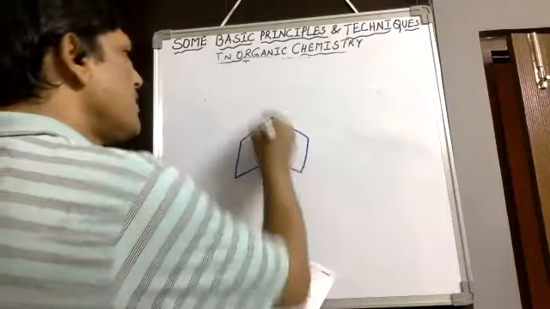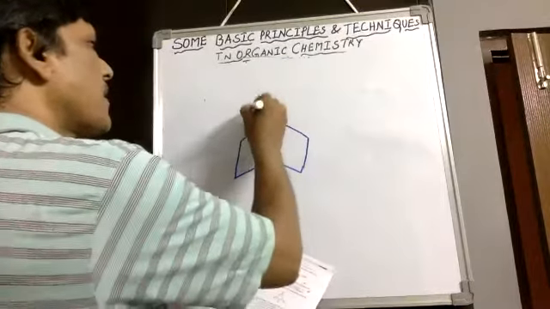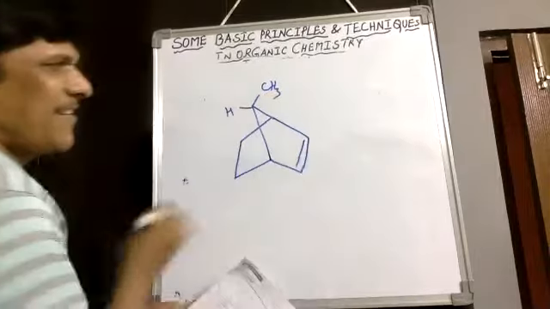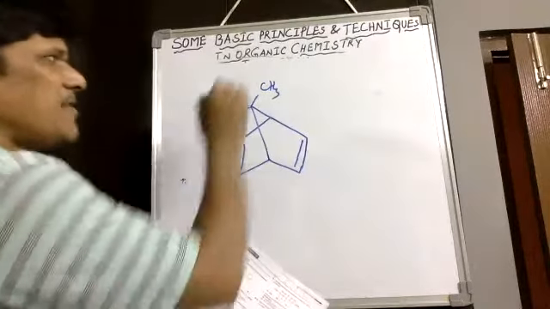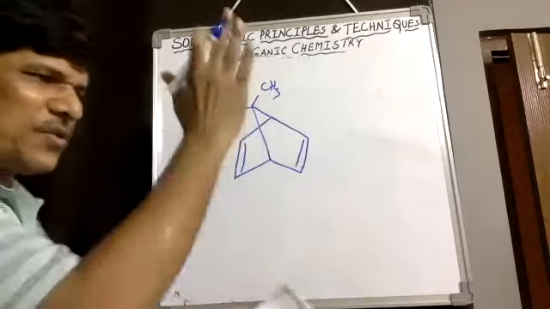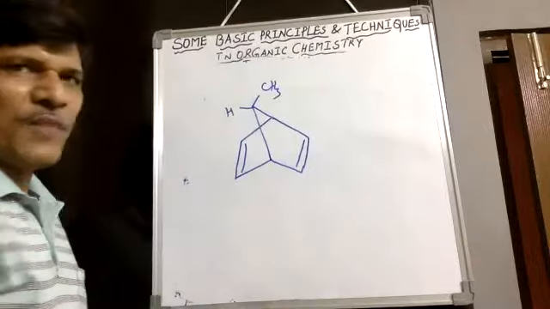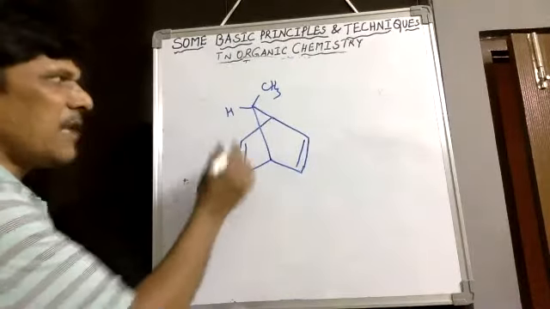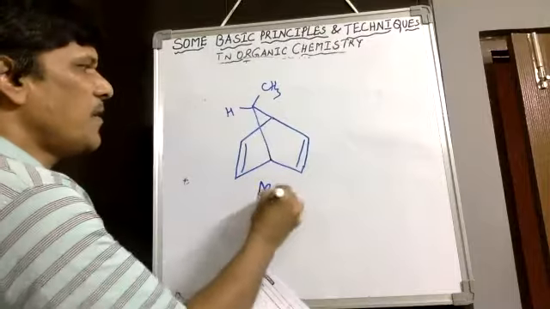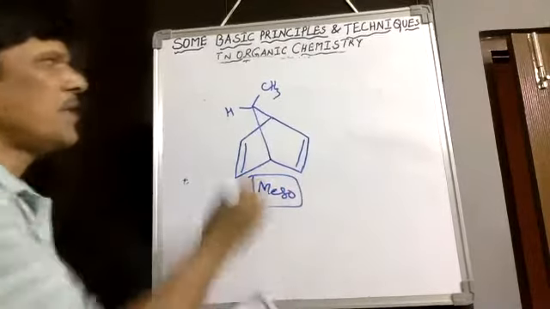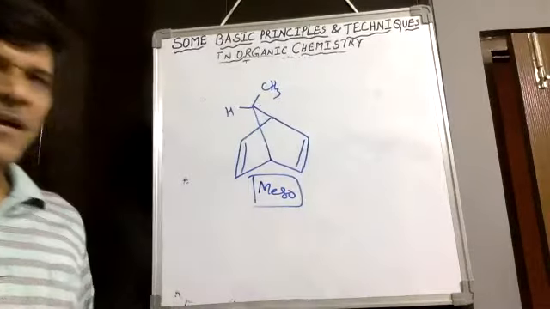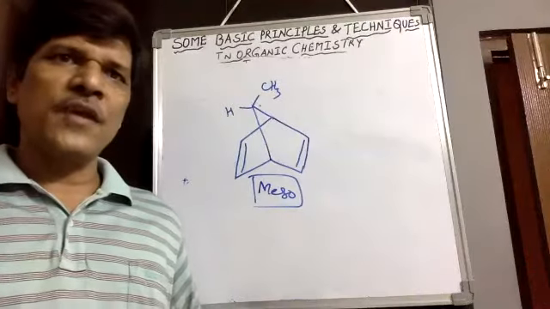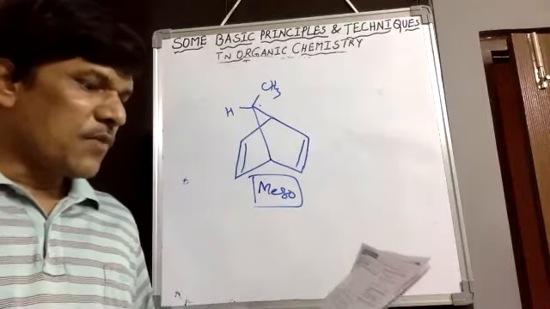If the compound has hydrogen and methyl, with a double bond on this side and also a double bond on that side, then dividing it into two parts gives identical halves. Therefore, it gives a meso compound, so we would get B.